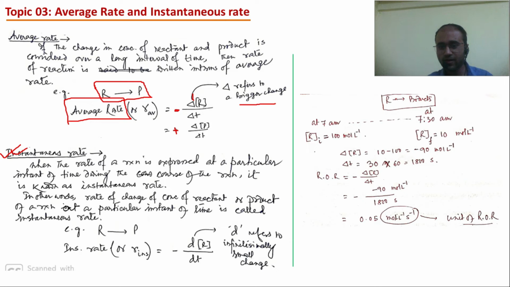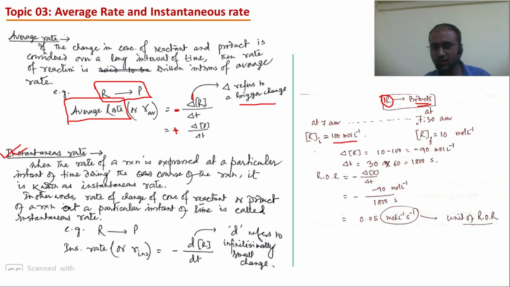Suppose a reactant R gives some products. We are not naming the products. Reactant is R with stoichiometry 1. Suppose at very early morning the reaction is started. So initial concentration of reactant, let us say, is 100 mole per liter.